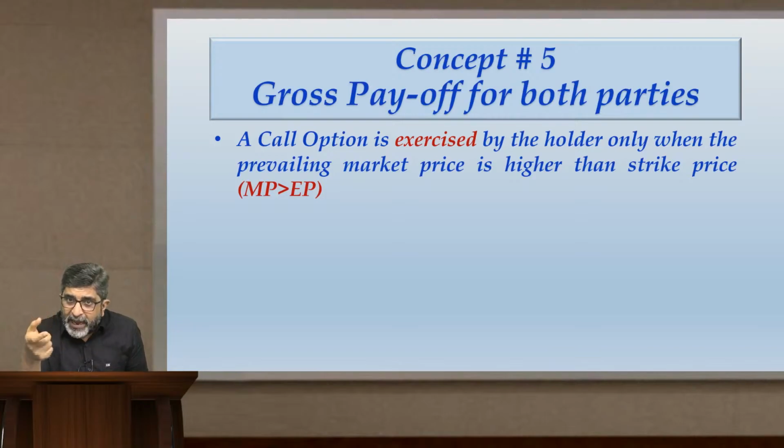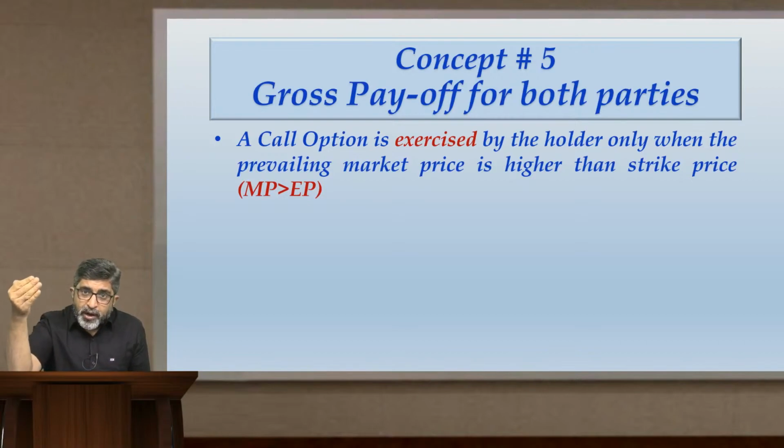That means I can buy a share at rupees 380 as per that option contract, but the prevailing market price of the share is 400. So market price is 400. I have the right to buy it at 380. That is how I am benefited by exercising that option. I will exercise the call option only when the market price is greater than exercise price.